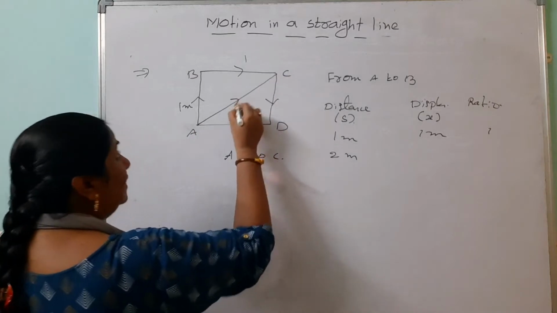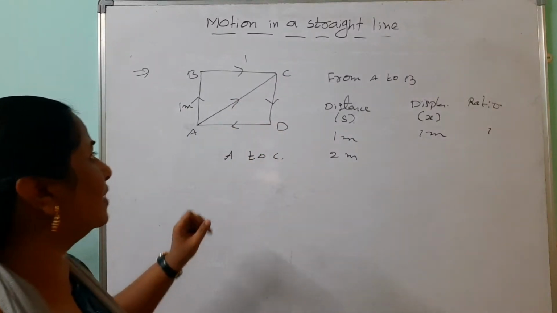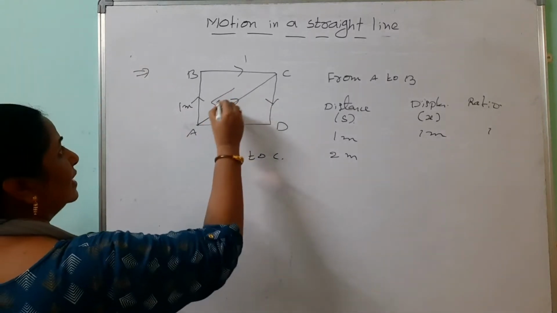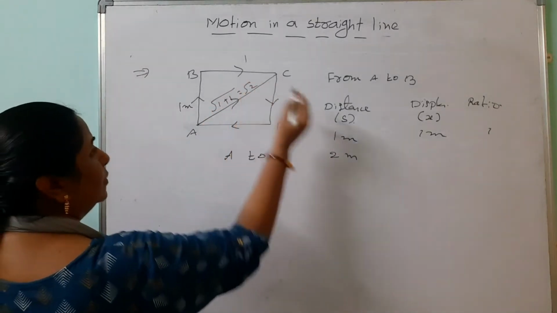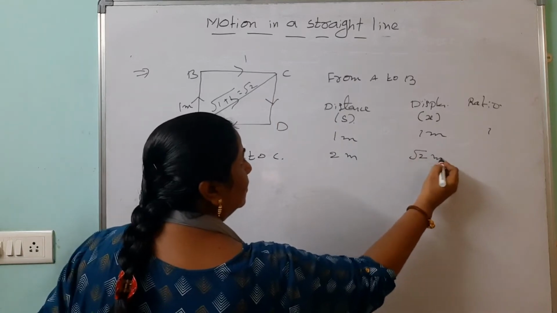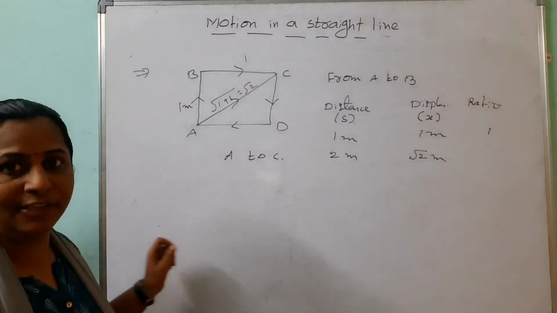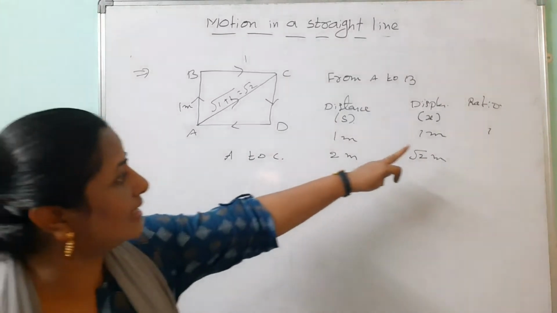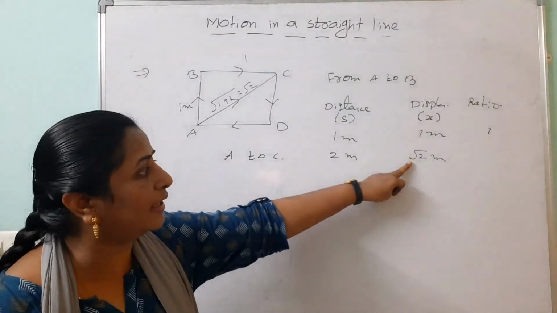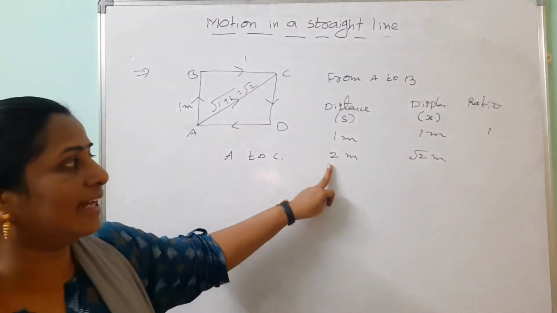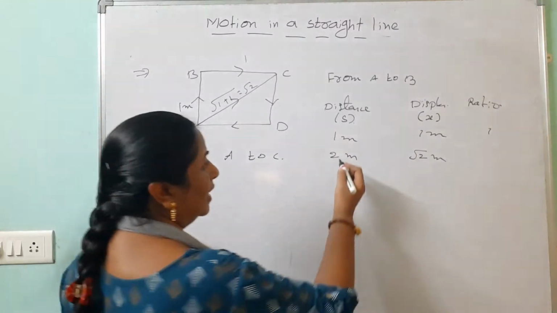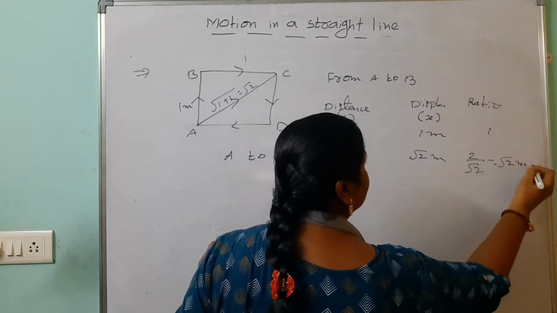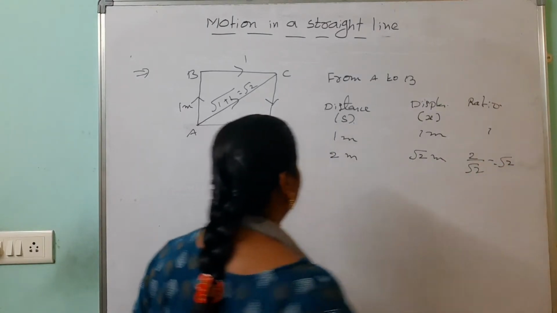Then A to C: 1 plus 1, because the total path length, the distance, is 2 meters. But displacement is the shortcut. You can think what the shortcut is: A to C. Apply the Pythagoras theorem, under root 1 square plus 1 square, root 2 meters. This is the displacement. Can you observe that in straight line motion both are equal? In other conditions, this value is 1.414, less than 2 meters. Then the ratio is 2 by root 2 equals root 2. Ratio has no unit, root 2 only.